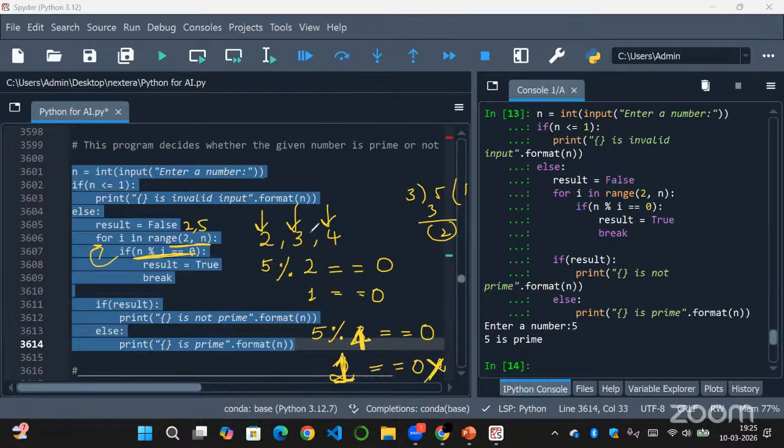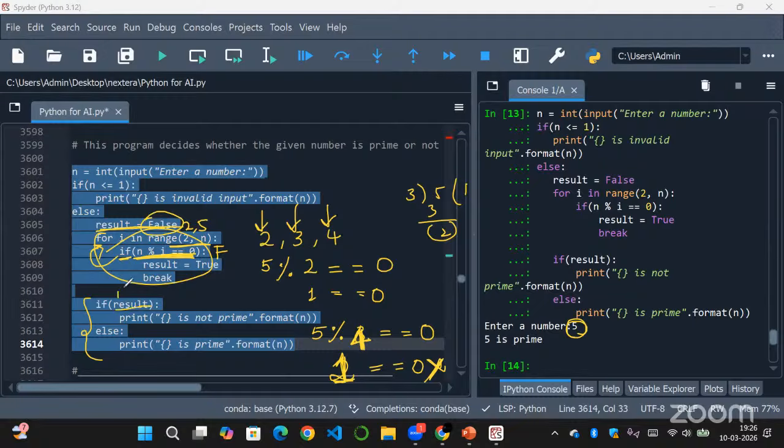So after completing the loop, this if statement condition is becoming false for all the values when we give a prime number like 5. So it will complete looping and then our result equal to false will stay only, right? Initially what we assumed, it is the same. There is no change in it. So after completing this loop, it will go to the if else conditions, and for 5 the result will be false only.